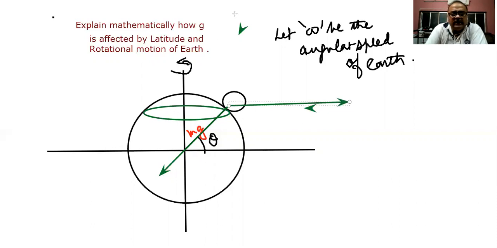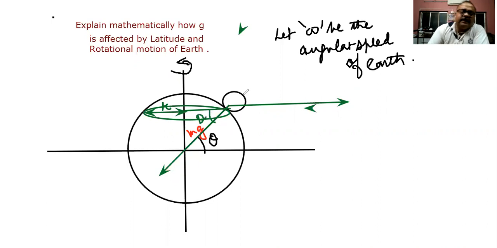So what is the value of the centrifugal force? Let the radius of this particular circle, the small circle, be r. This is not the great circle, that is not the equator. So this is a small circle, and its radius is r. If I join this line over here, then by the concept of alternate angles, this will also be theta.